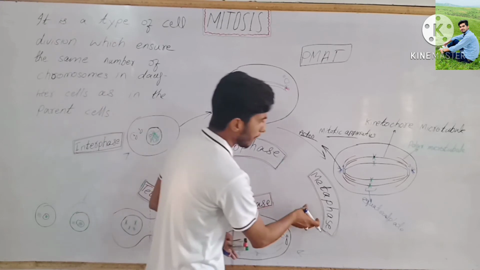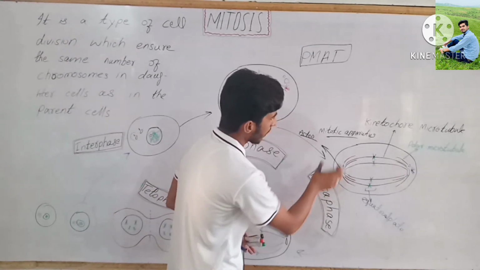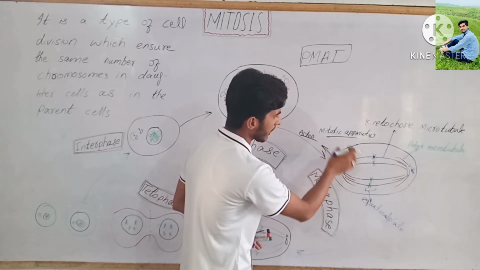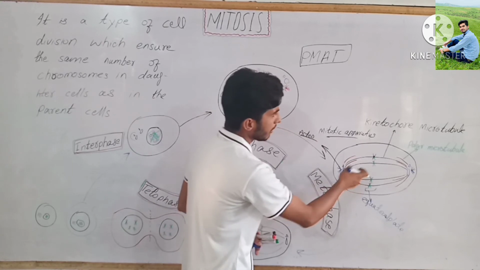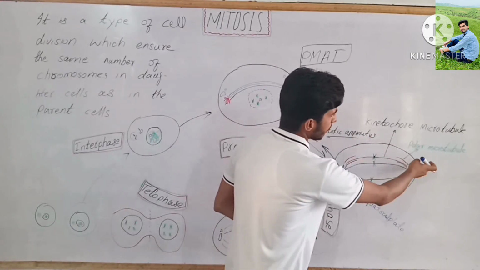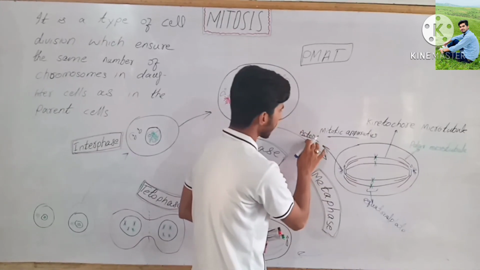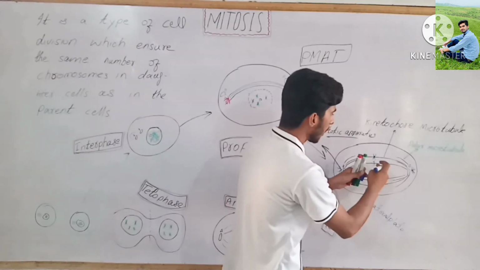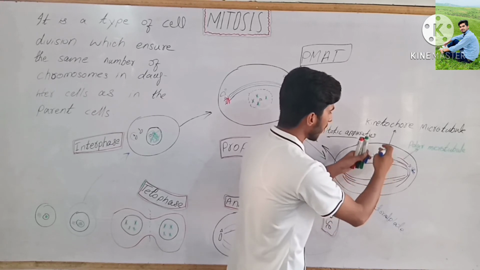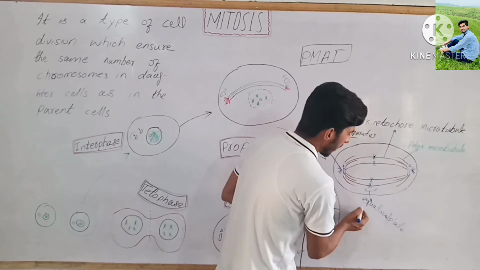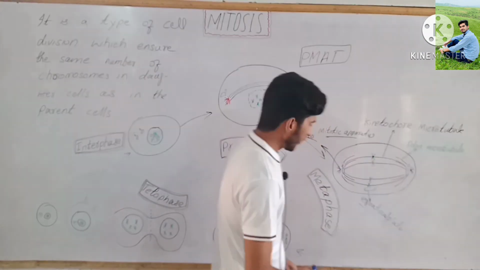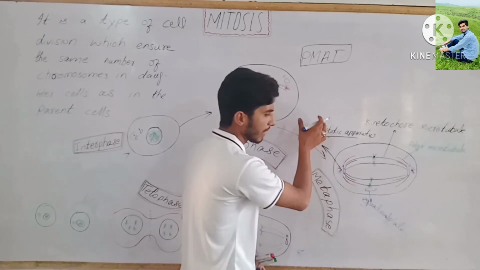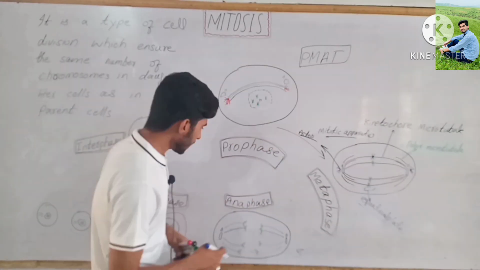Then metaphase: during this phase the mitotic apparatus is formed, meaning kinetochore microtubules, polar microtubules and one set of aster microtubules, and chromosomes start appearing and align at the equator of the cell and form the equatorial plate.